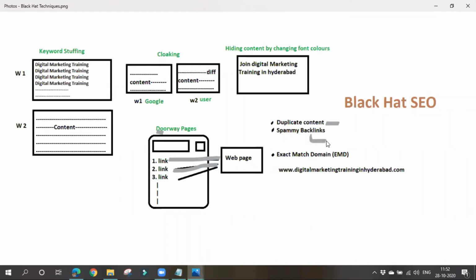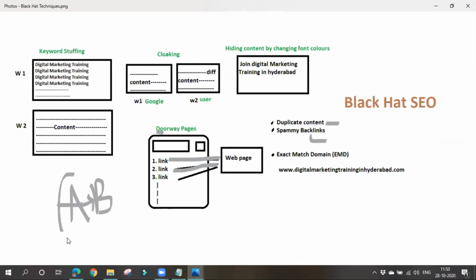The next thing is spammy backlinks. What is a backlink? I'll say it in a simple manner, and I'll explain it in detail later in the case of off-page optimization. A backlink is nothing but a link you get from any website. If you get a link to your website from any other website, it is known as a backlink. For example, think that there are two websites, A and B.